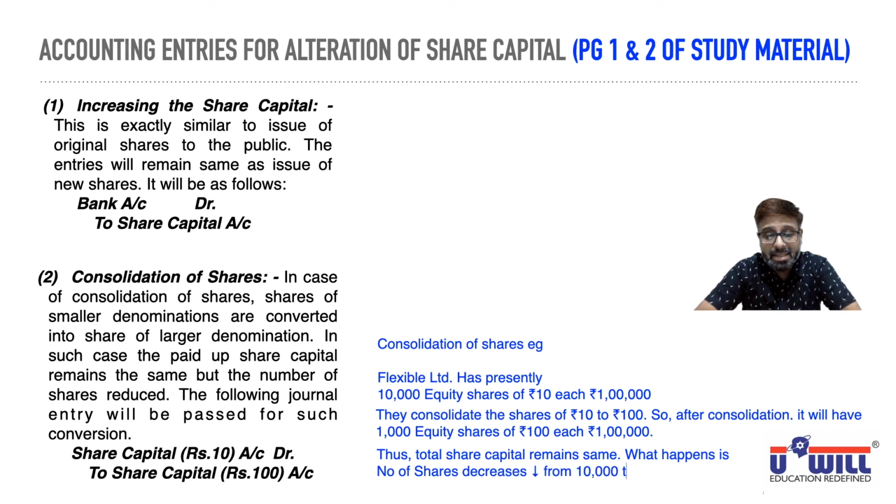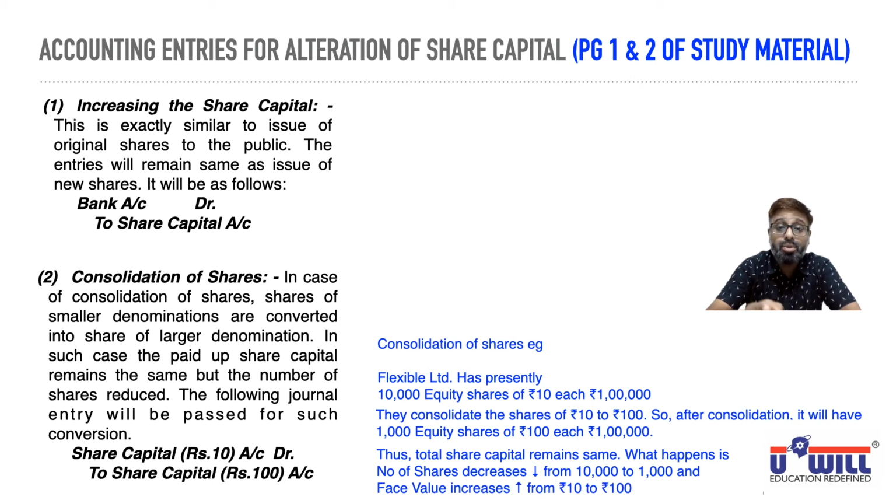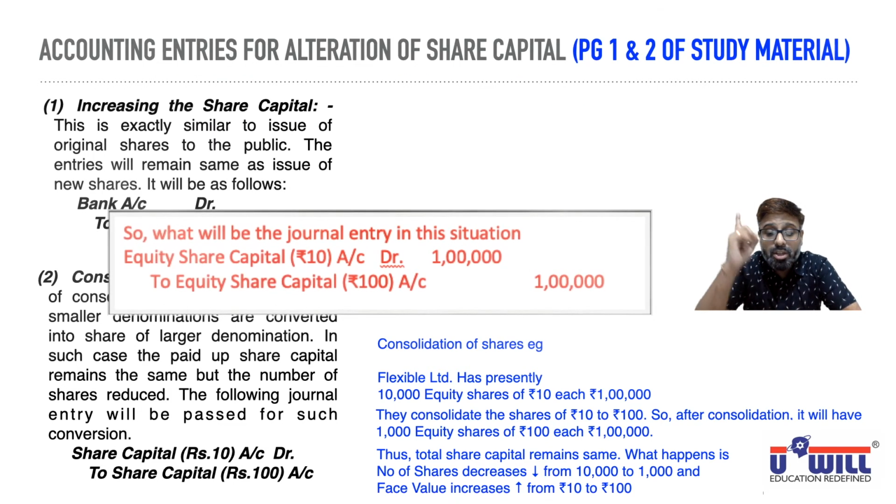What happens is, number of shares decrease from 10,000 to 1,000 and face value increases from rupees 10 to 100. In such a situation, what journal entry would you pass for the same? Equity share capital with old existing face value you have to close. So you reverse and debit that. So equity share capital with rupees 10 account debit 1 lakh, and consolidating means from 10 we are making 100. So to equity share capital, the larger face value rupees 100 account will credit with 1 lakh.